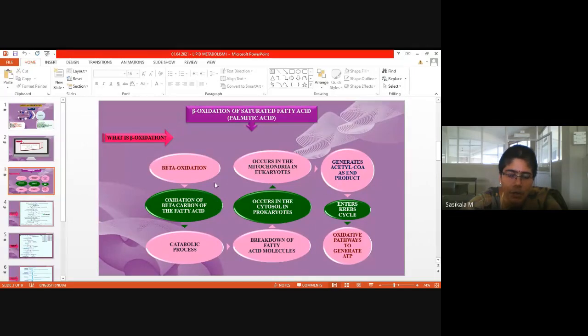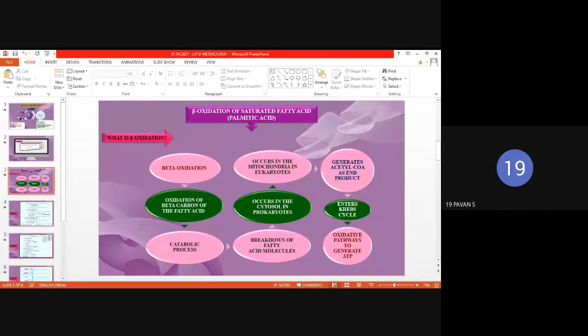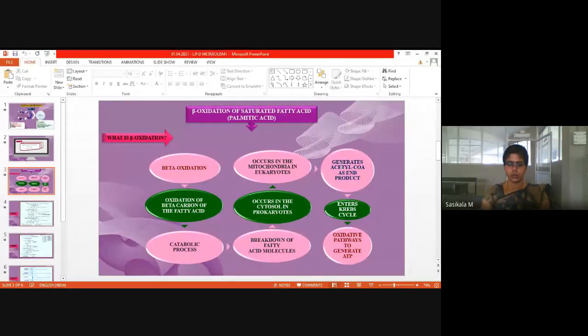What is the end product of beta oxidation? Acetyl-CoA. What is the precursor for TCA cycle? What 2-carbon moiety do we require for the TCA cycle? Acetyl-CoA. So that is the end product in lipid metabolism.